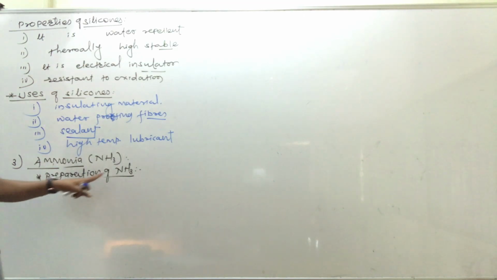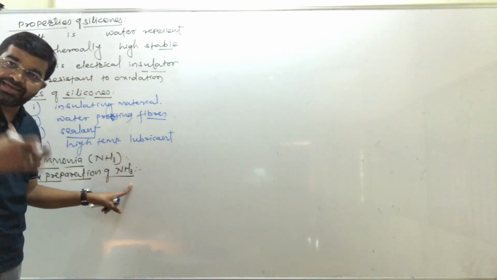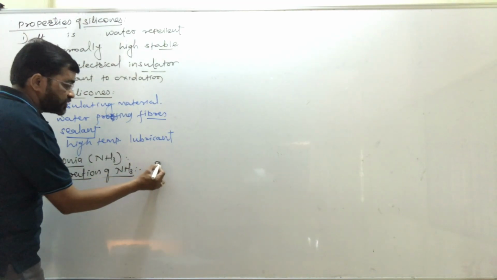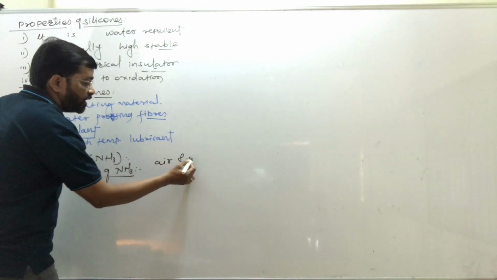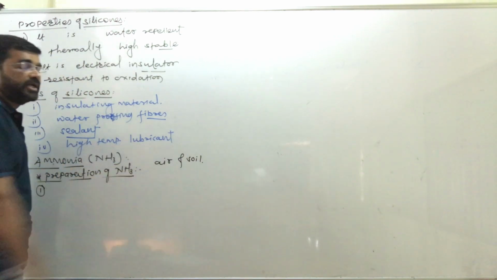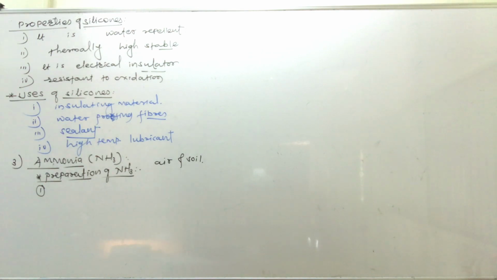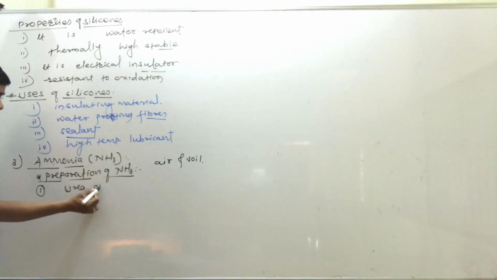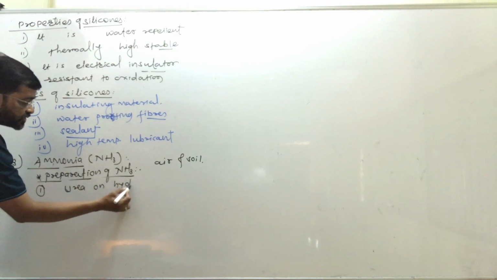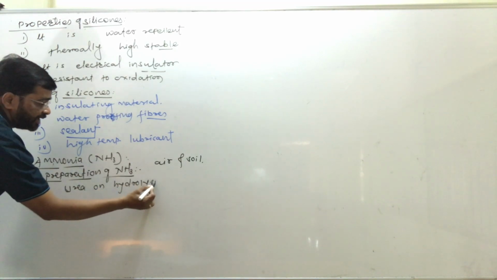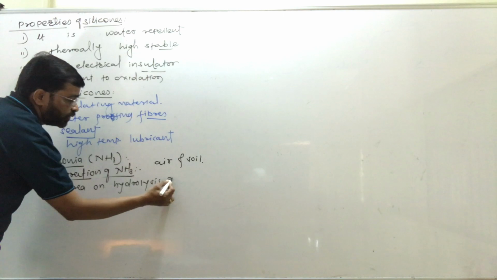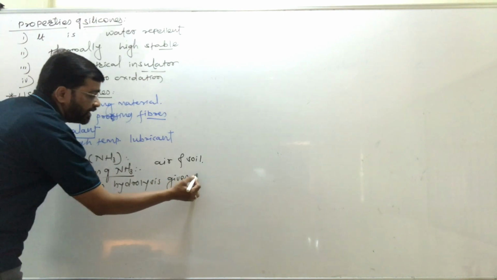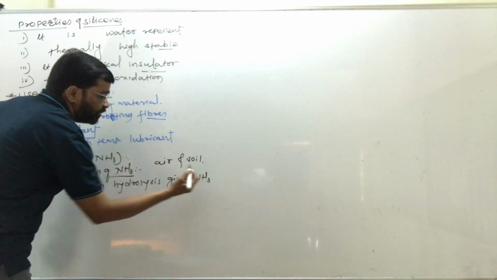A small amount of ammonia is also present in air and soil. And now see urea on hydrolysis. Urea on hydrolysis gives ammonia.